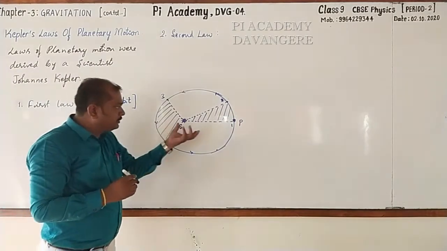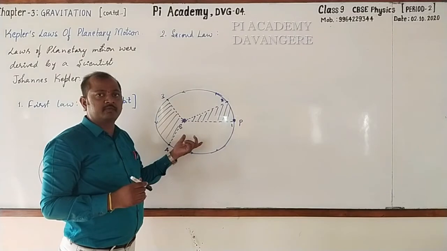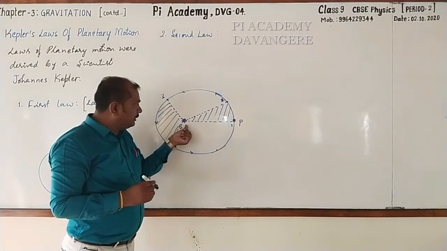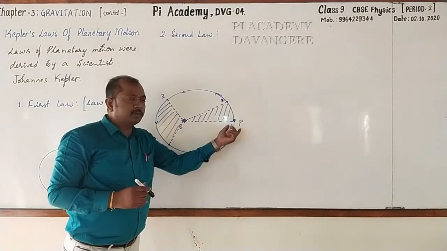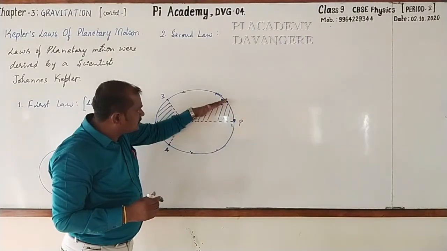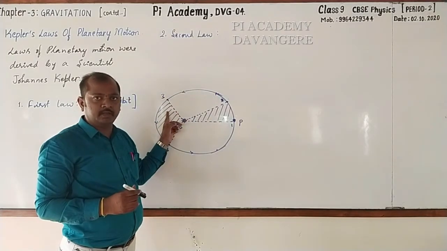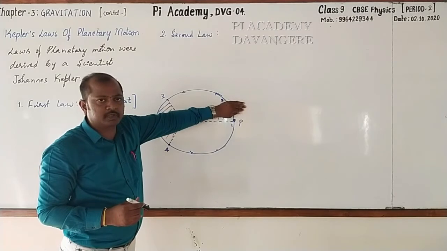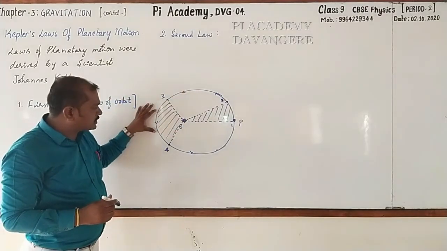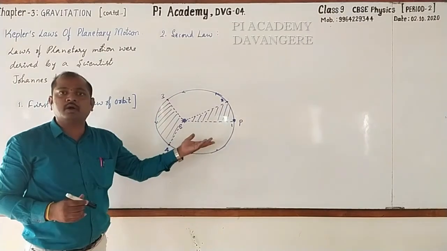So from this we can conclude that we can state the second law of planetary motion as: the imaginary line joining sun and the planet sweeps equal areas in equal intervals of time. What amount of area is covered by the planet with respect to some time, with respect to the same time, the same area will also be covered in all the parts.